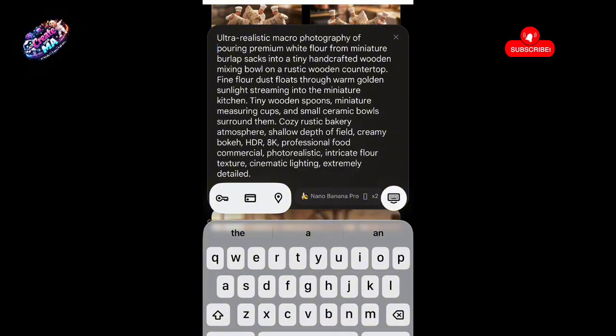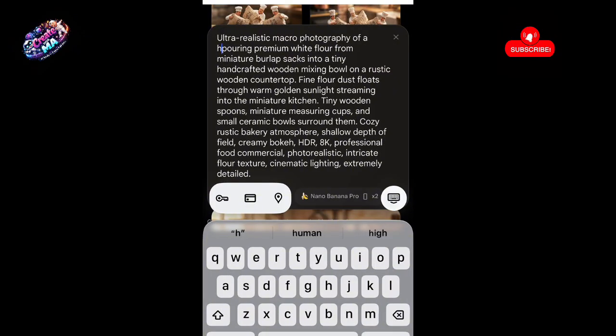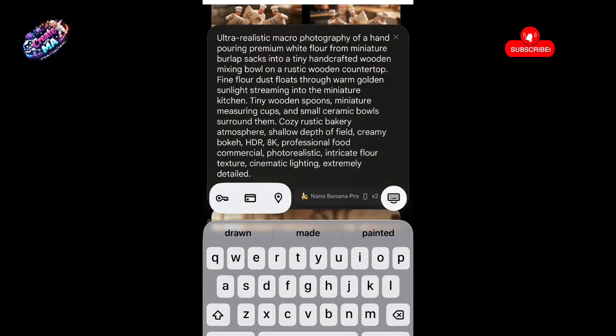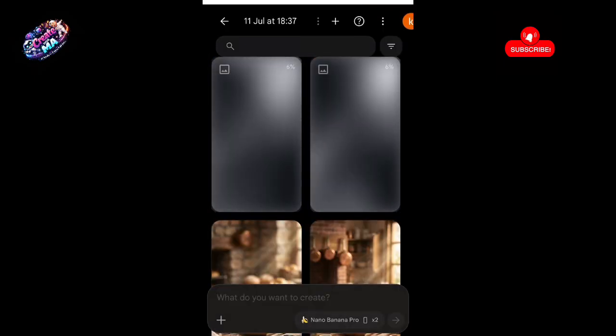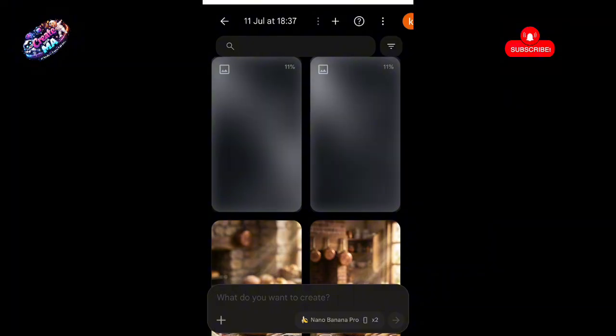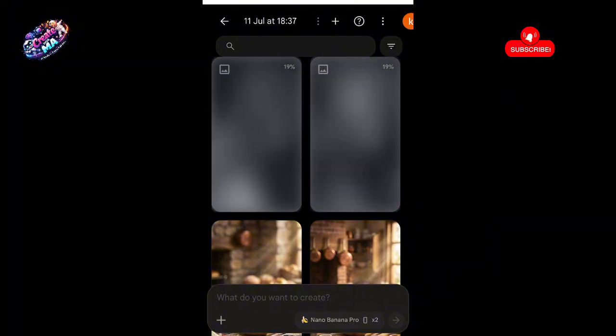Instead of me going back to my AI to reprompt, so as not to scatter my setting, I'm just going to be removing anywhere chef appears and replacing it with hand. It indicates that about 3 to 4 chefs are making the pizza. Me, I only want a hand, and I'm going to send and wait for it to generate. Generating doesn't take time, as you all know. Flow AI doesn't take time.